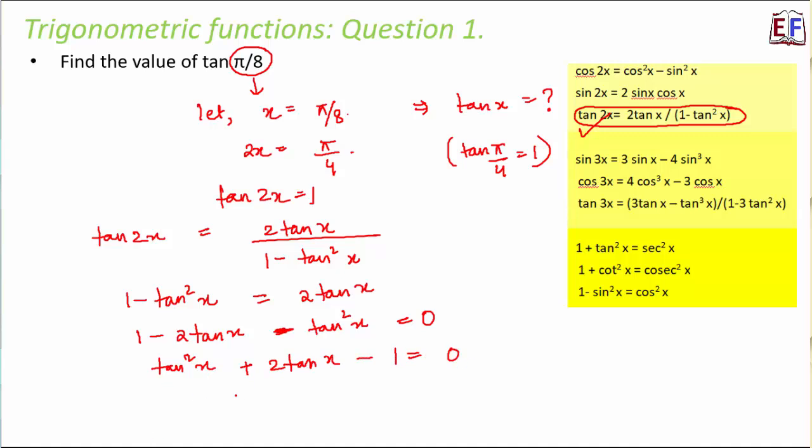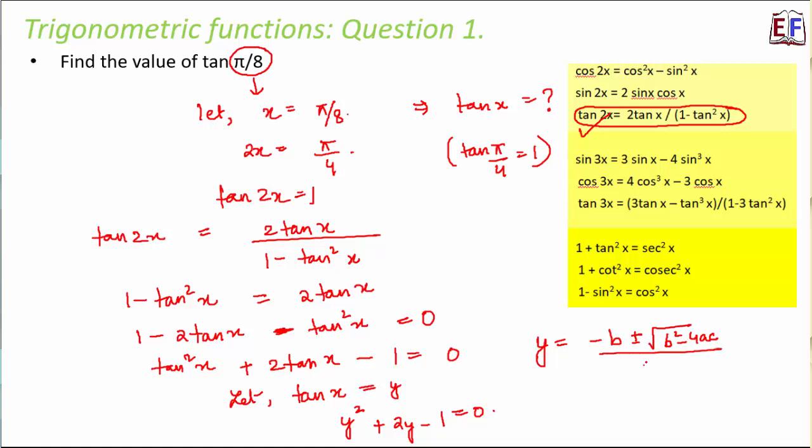Right? Now this looks like a quadratic equation. So let us say that tan x is equal to y. So this equation will become y square plus 2y minus 1 is equal to 0. So what will be the value of y? y will be equal to minus b plus minus root over d, that is discriminant, which is equal to b square minus 4ac, divided by 2a. Now you must be thinking, from where did you get such a complicated formula? Well, we have learnt about this in the lesson quadratic equations. How do we solve a quadratic equation? Using this formula, right? So if you want, you can take a quick look at the quadratic equation lesson, because I'm not getting into this detail here.